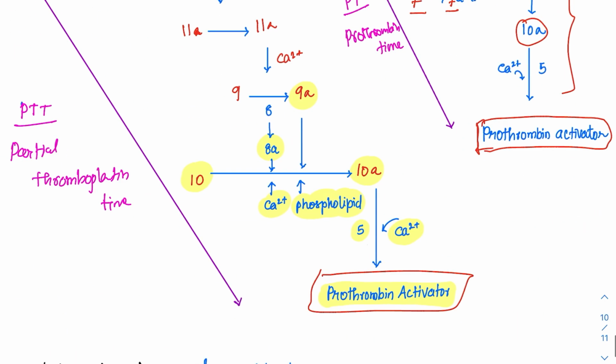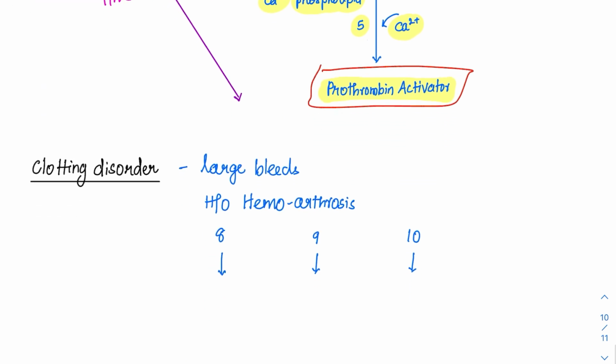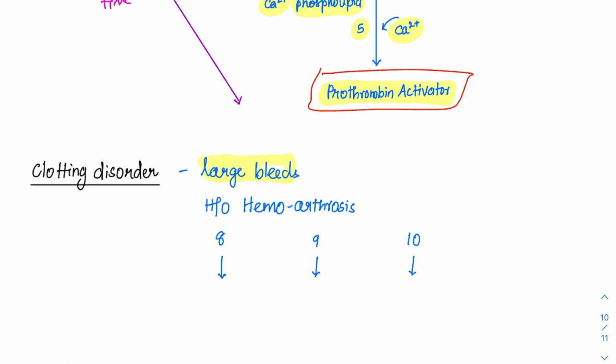So what will be the history? We saw the history for platelet defect. There will be history of minor bleed like bleeding gums, purpura, something like that. But here there will be large bleeds. And they will give a classical history.